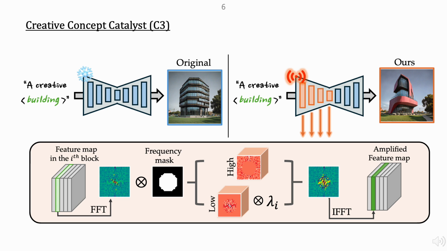By amplifying only the low-frequency signals in this way, we are able to generate images that are not only more creative, but also exhibit structurally unique characteristics. We refer to our proposed method as C3, short for Creative Concept Catalyst. As shown on the right, our method produces a building image that is more creative and architecturally distinct compared to the baseline image on the left, generated without any modification.